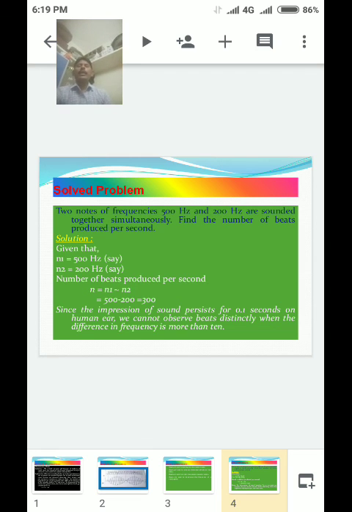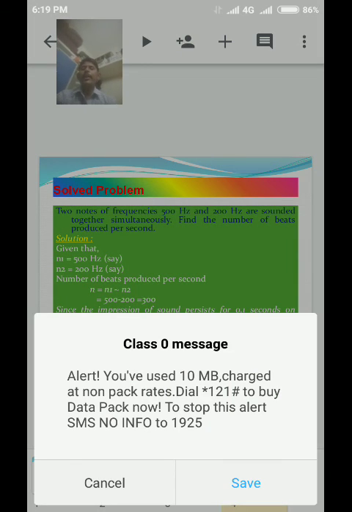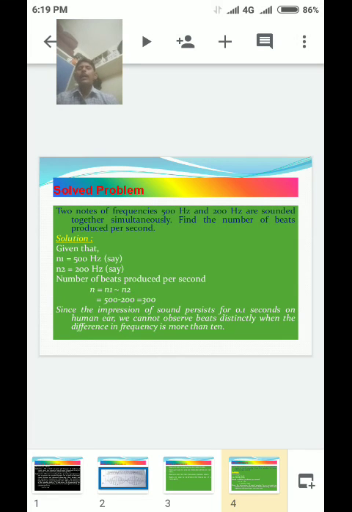Given data, n1 is 500 and n2 is 200, 500 minus 200 is equal to 300. That is the answer.